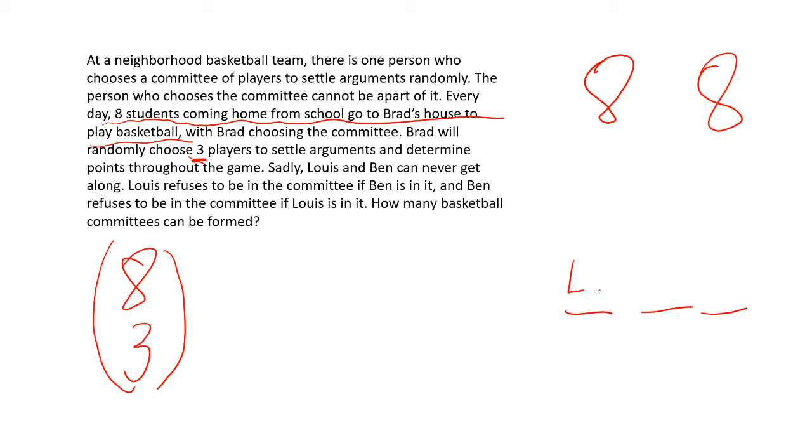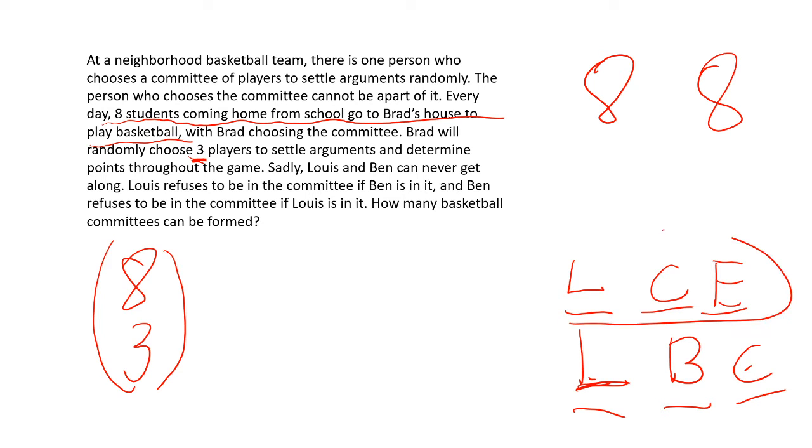So we can have Lewis, some other person, and then some other person. But we can't have L and B, so we can't have L, B, C, or whatever. We can't have this because we can't have both Lewis and Ben in the committee. So this is acceptable, while this is not acceptable. So that's what we're doing here. Lewis and Ben can never get along. So basically, how many committees can be formed?